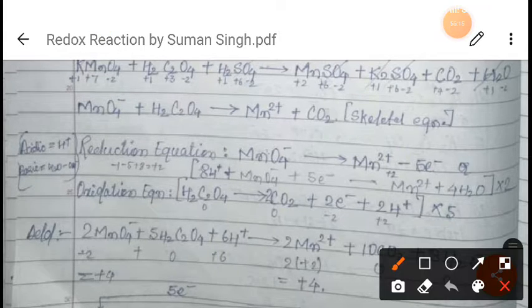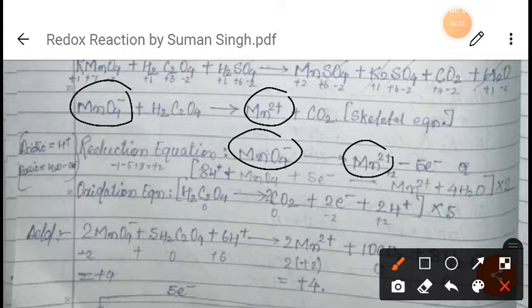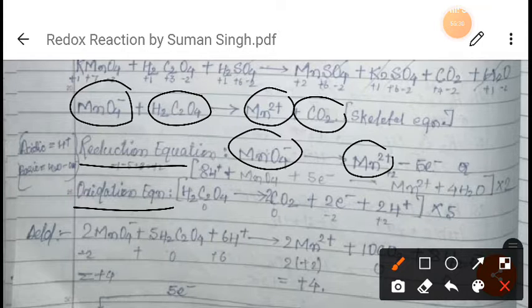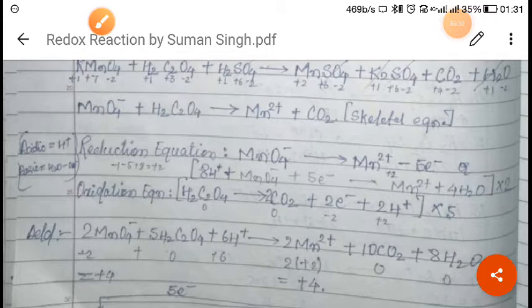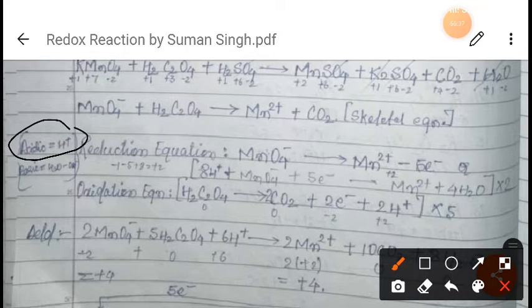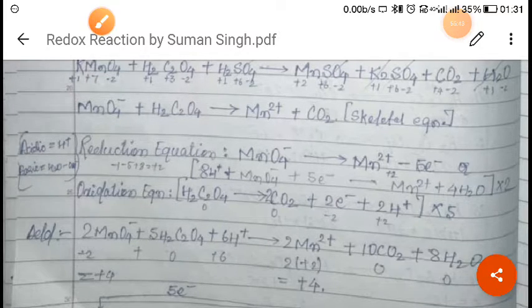So we will write here MnO4⁻, it is changing into Mn2+, as I have written here. Now next, here oxidation is taking place, right? So we will write the reduction equation separately, and the oxidation equation separately. Now if the medium is acidic we have to add H+, and if the medium is basic we have to add H2O and OH⁻, right?